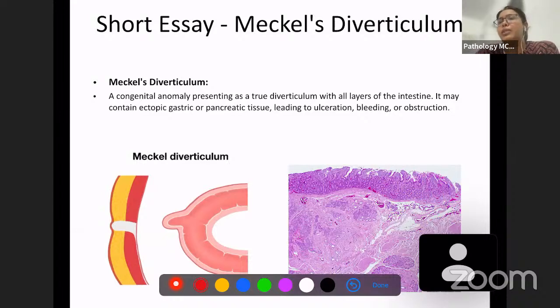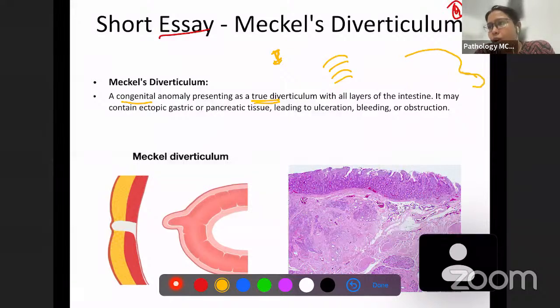Now, again, next short essay question which we are going to discuss is Meckel's diverticulum. Meckel's diverticulum is a congenital anomaly presenting as a true diverticulum. Okay, there are true diverticulum and false diverticulum. Whenever you say true diverticulum, it means you have to have all the layers. What is diverticulum? It is an outpouching of a tract. Okay, so you have intestinal tract over here, and suddenly there is an outpouching over here, and then it continues as normal. So this outpouching is what is known as a diverticulum.